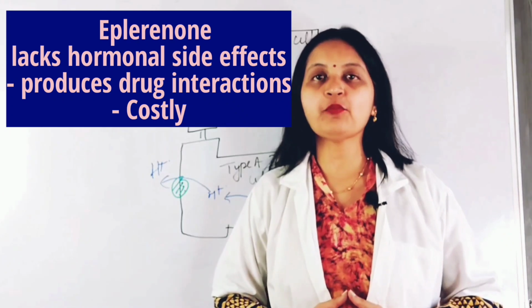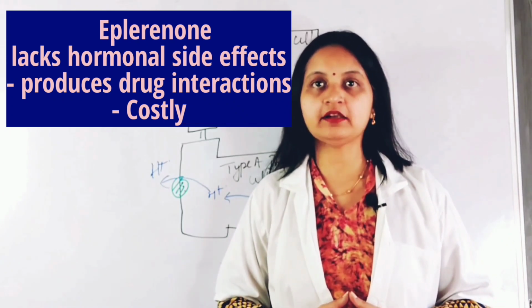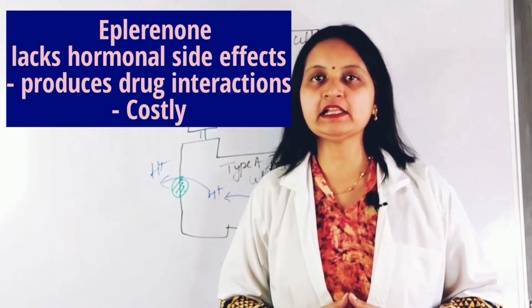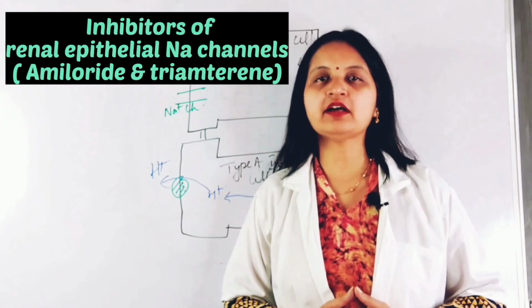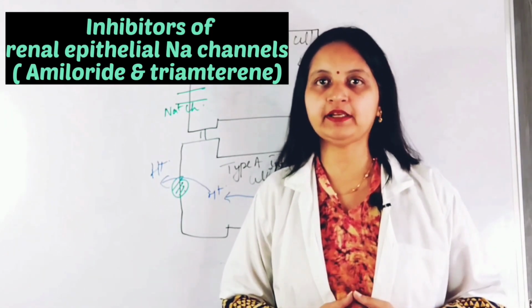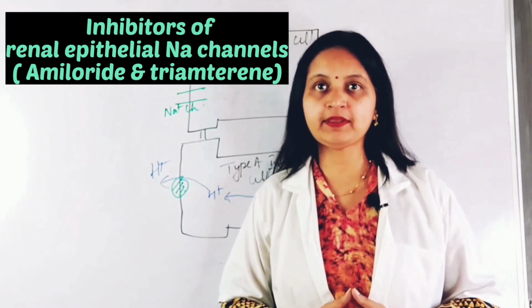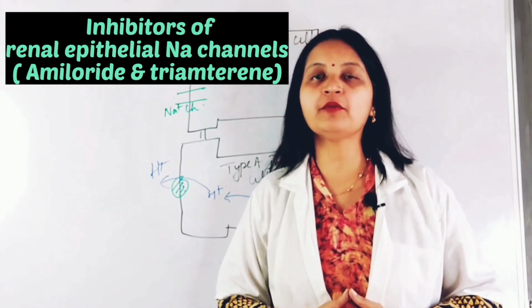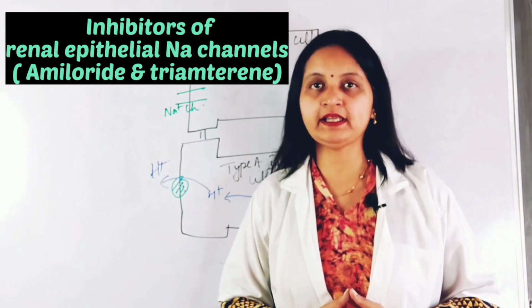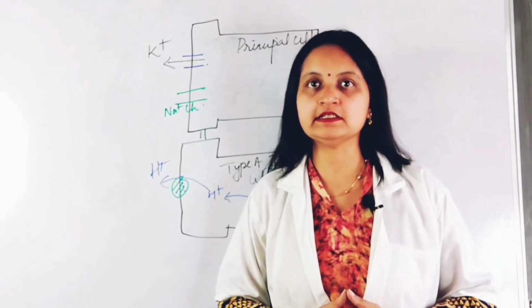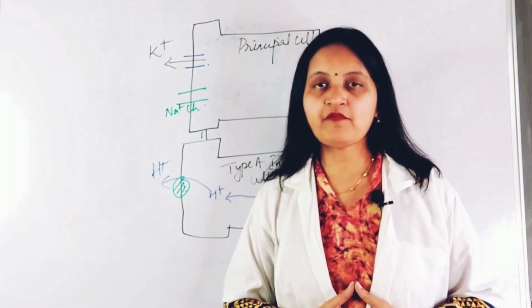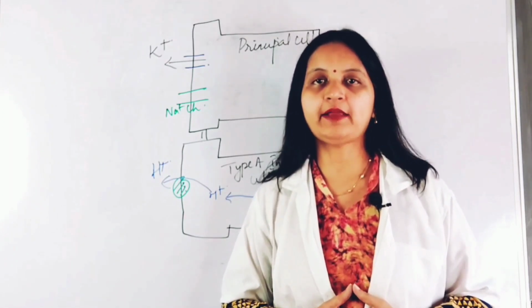The next category of potassium sparing diuretics are inhibitors of renal epithelial sodium channels, and the drugs are amiloride and triamterene. To be noted that the sodium channels which are present in the renal epithelial cells are different from the sodium channels that are present in the nerve cells and the muscle. So now let's look at the mechanism of action of amiloride and triamterene.